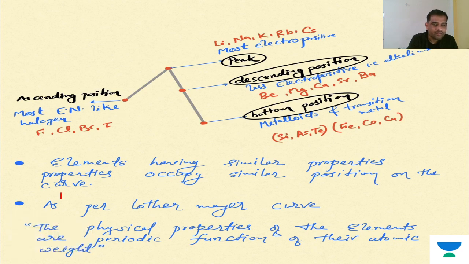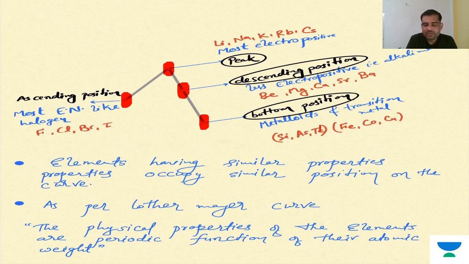in this graph, you can see this is the ascending position, this is the top position, this is the descending position, this is the bottom position. Four positions are here. That top position, the peak position, is captured by our alkali metals. The descending position is captured by alkali earth metals. And the bottom position is captured by metals or metalloids.